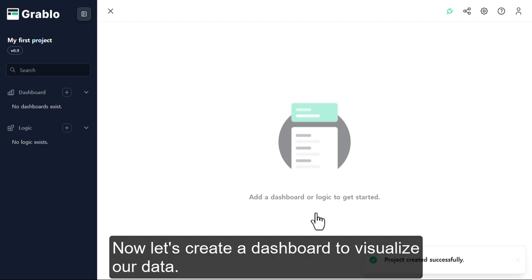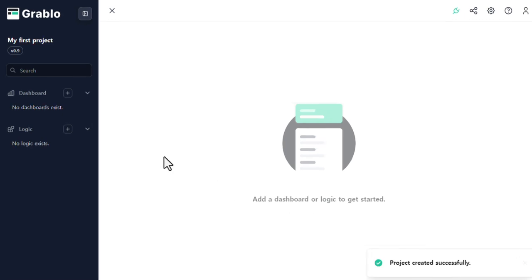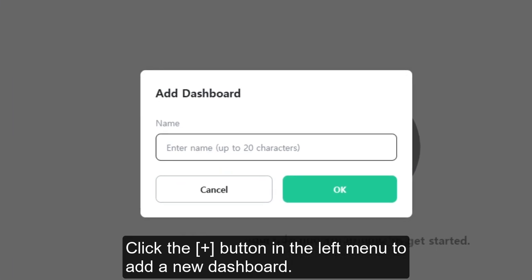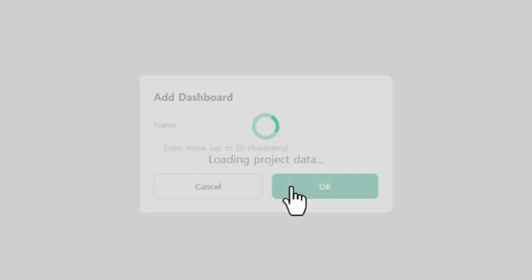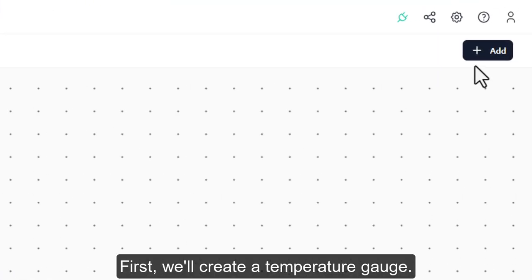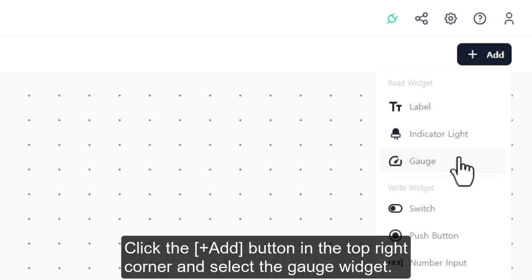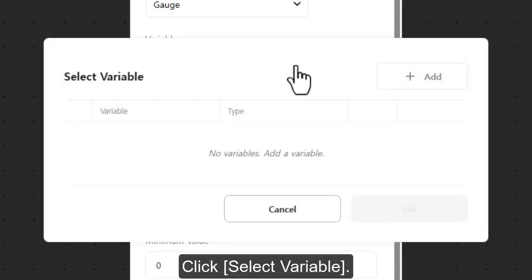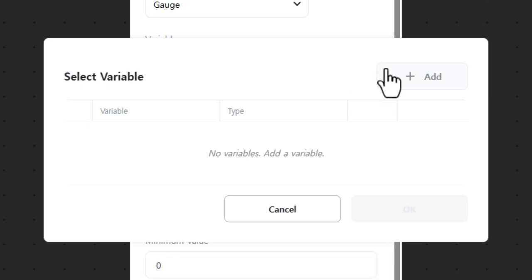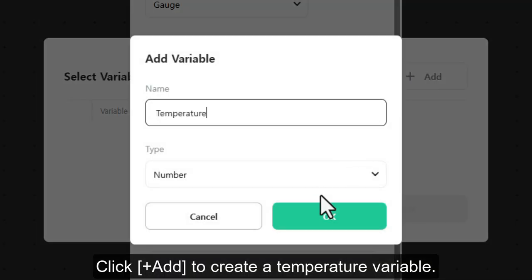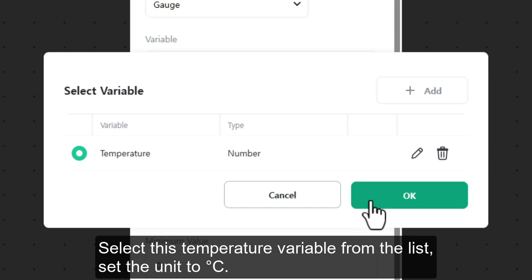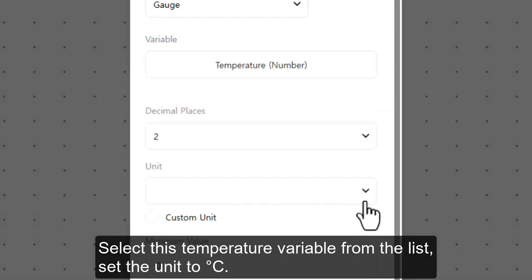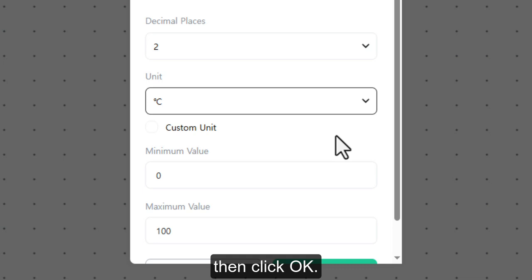Now let's create a dashboard to visualize our data. Click the Add button in the left menu to add a new dashboard. First, we'll create a temperature gauge. Click the Add button in the top right corner and select the Gauge widget. Click, select Variable. It's empty, right? That's normal. We haven't created any yet. Click Add to create a temperature variable. Select this temperature variable from the list, set the unit to Celsius, then click OK.